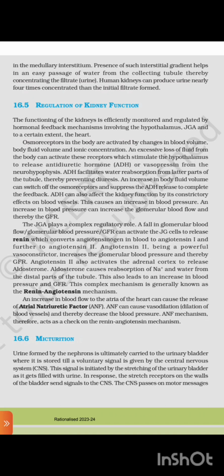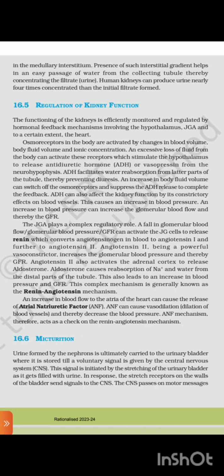A fall in glomerular blood flow, glomerular blood pressure, or GFR can activate the JG cells to release renin, which converts angiotensinogen in blood to angiotensin I and further to angiotensin II. Angiotensin II, being a powerful vasoconstrictor, increases the glomerular blood pressure and thereby GFR.